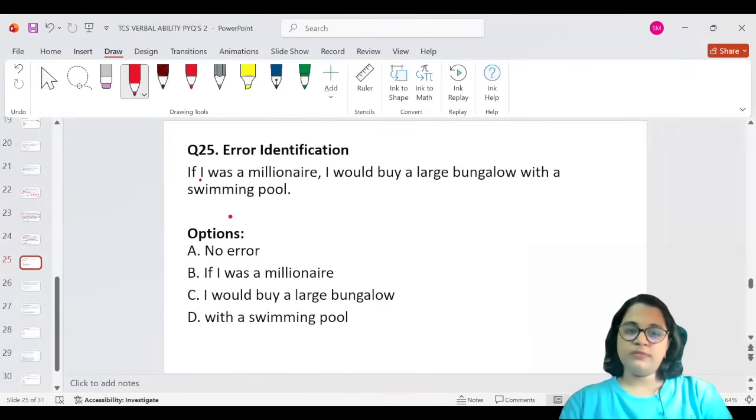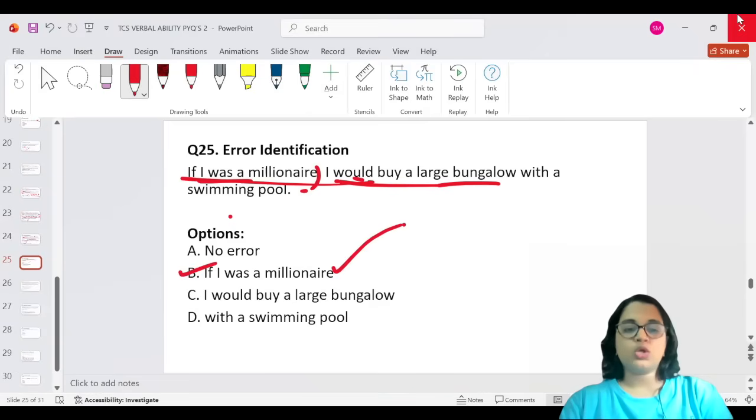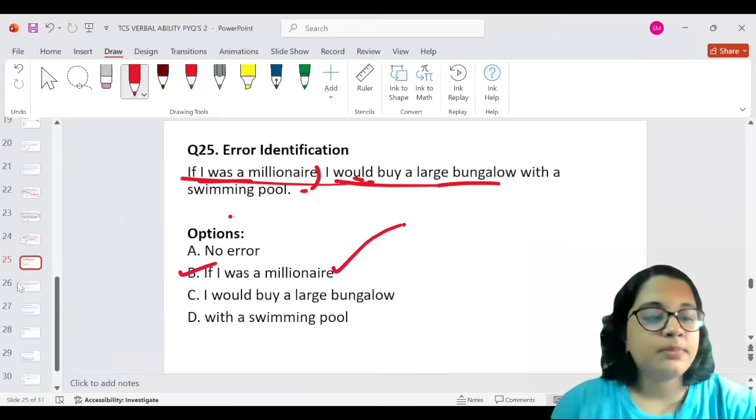Yes. It should have been: if I were a millionaire, I would buy a large bungalow with a swimming pool. So the error lies in this half of the sentence. All right, and therefore, let's choose option B as the part that has the error.